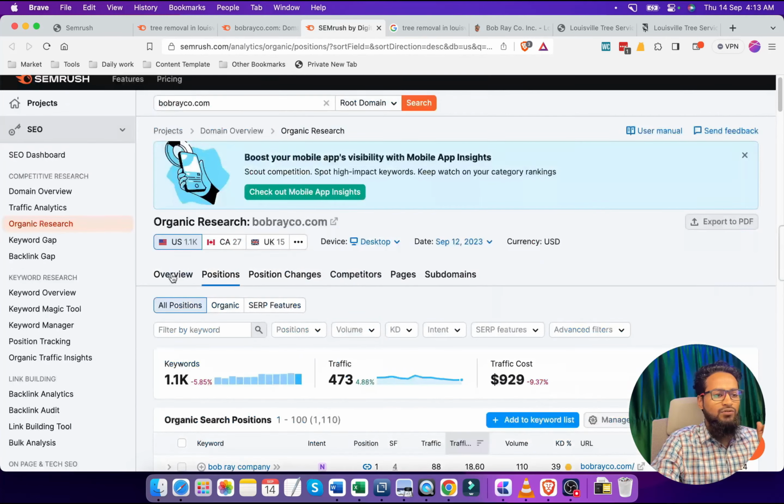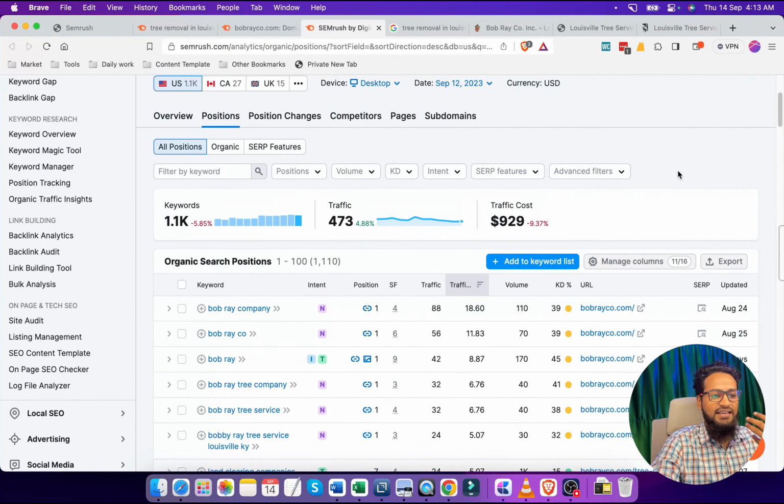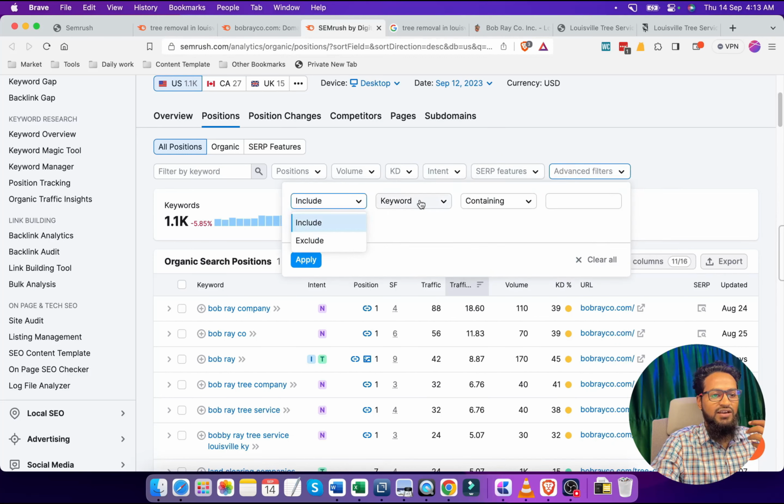So we are going to find some low competitive keywords, but how can you find them? Let's use some filters to get such good keywords. At the very first, we'll add a filter, word count, and the word number will be greater than 3.